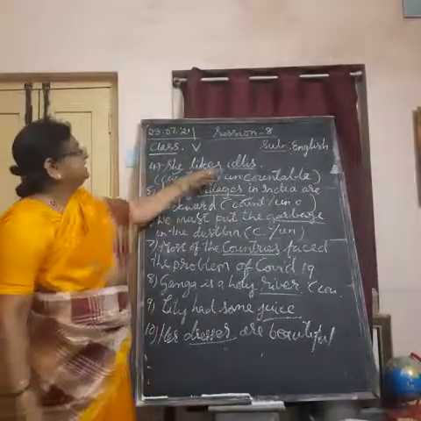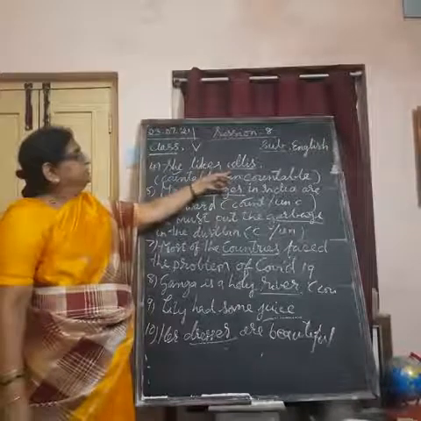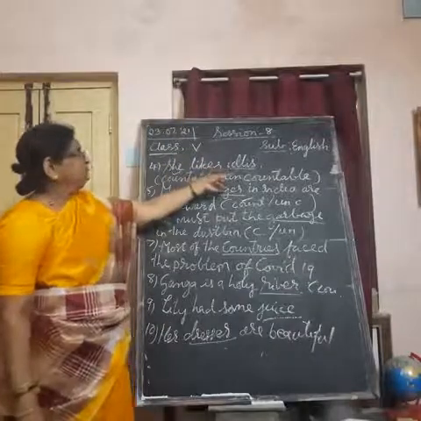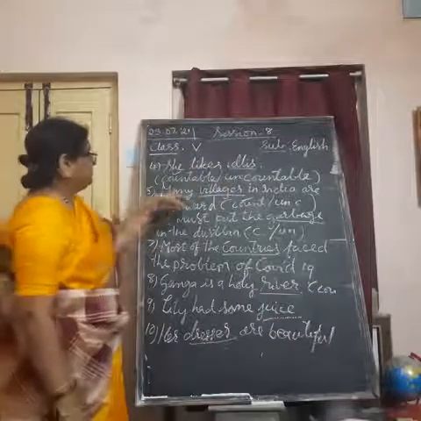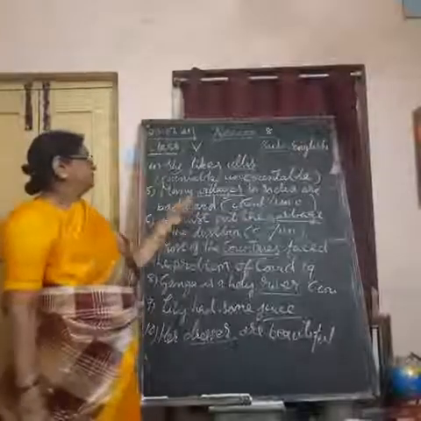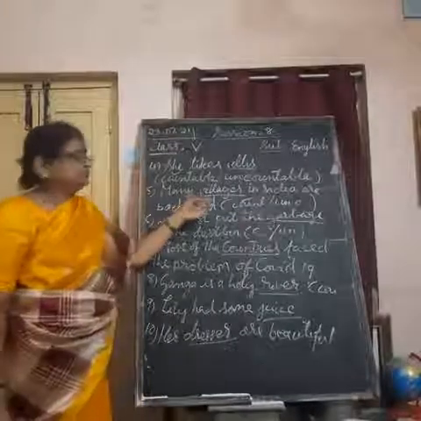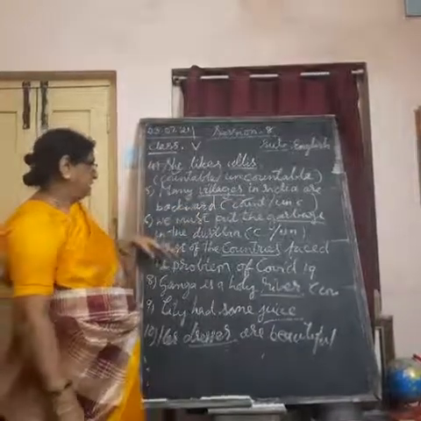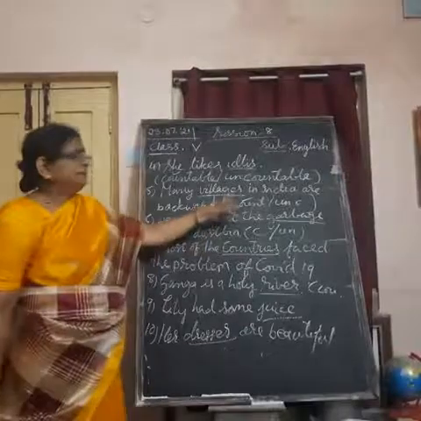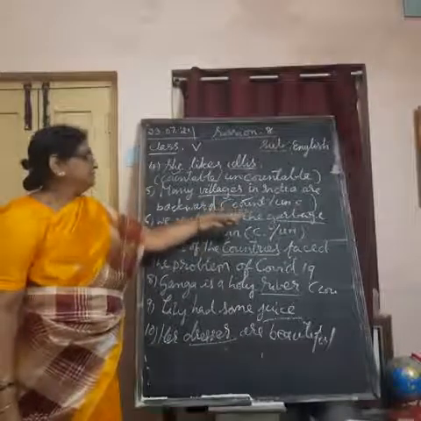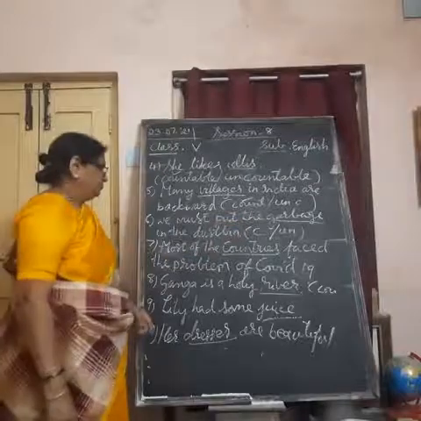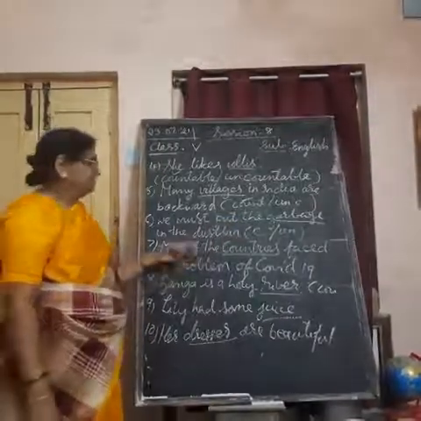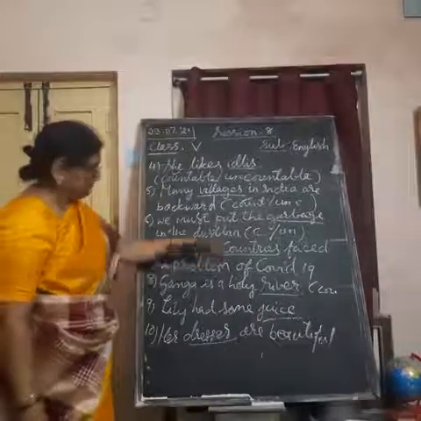Here, she likes idlis. Idlis you can count. That's why only the underlined word you have to take care of. Idlis you can count. So, it is a countable noun. Many villages in India are backward. Villages also you can count. So villages is a countable noun. We must put the garbage in the dustbin. Garbage you cannot count in number. So it is an uncountable noun. Most of the countries faced the problem of COVID-19. Countries you count. So it is a countable noun.